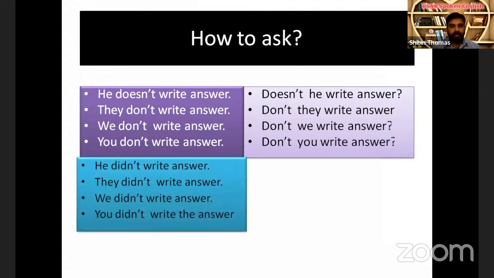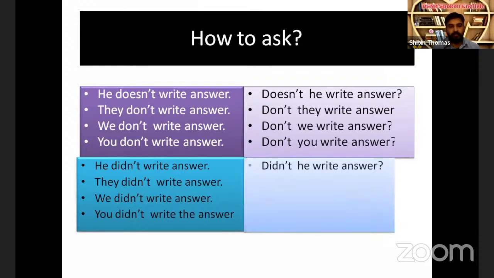Then again, in past tense, he didn't write answer. Didn't he write answer? Sometimes we ask people whether they have not done it like that. They didn't write answer. Didn't they write answer? We didn't write answer. Didn't we write answer? You didn't write answer.